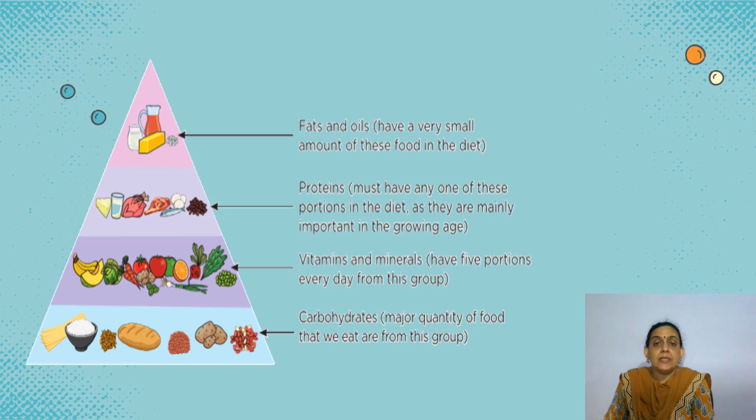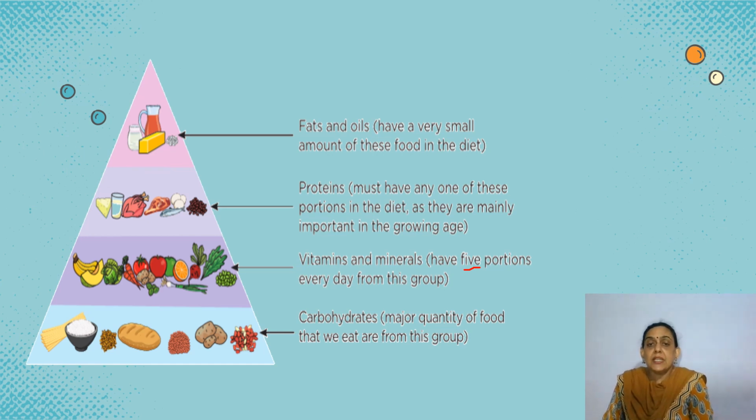Okay. And let's look at this diagram. It's there in your books also. The carbohydrates make the major quantity of food that we eat. As we had discussed some time back, bread, chapati, sugar, all these things make the major component, right? Next are the vitamins and the minerals. We need to have 5 portions every day. And if we go by 3 times, we do eat sabzi in our meals, plus we have fruits maybe in the morning or the evening or some shake or something. So we generally have approximately 5 servings of fruits and vegetables every day, which comes from this group.